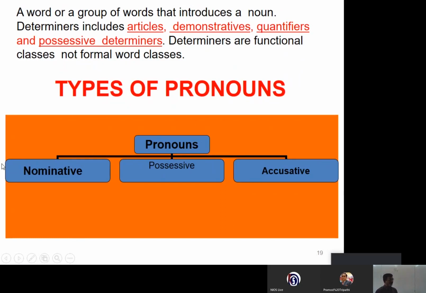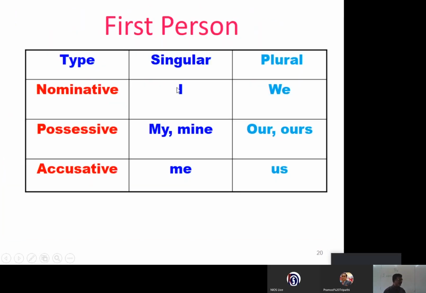In first person, we'll see nominative, possessive, and accusative, singular and plural. In nominative, singular is I, plural is we. In possessive, singular is mine, plural is ours, and accusative is me, and plural form is us. This is the first person.